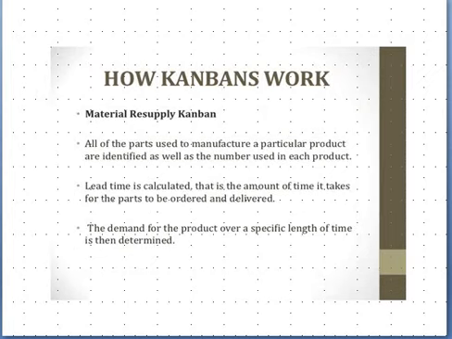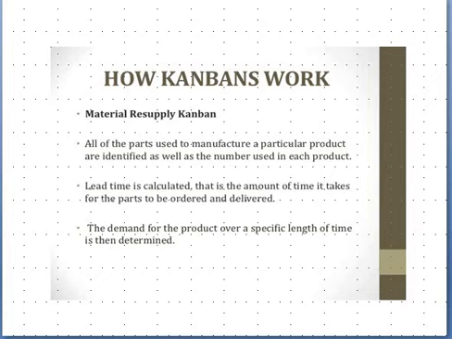How does Kanban work? First, material resupply Kanban. All of the parts used to manufacture a particular product are identified, as well as the number used in each product. Then the lead time is calculated, that is the amount of time it takes for a part to be ordered and delivered.